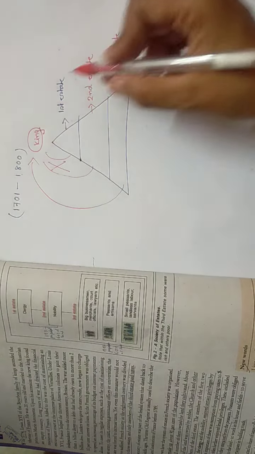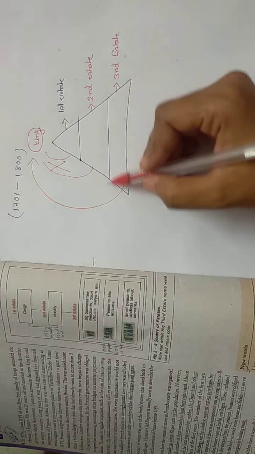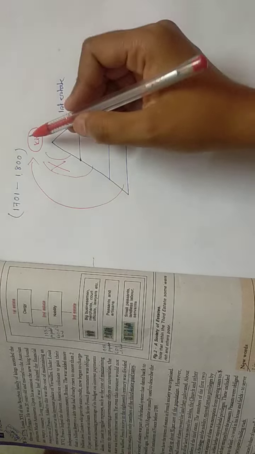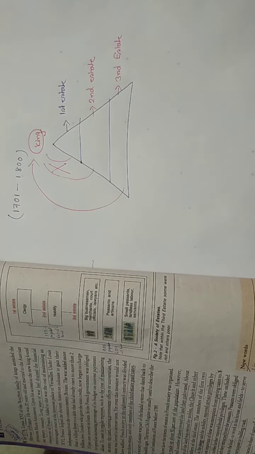So this type of discrimination was there at that time in France. The people belonging to the third estate were not very happy with the king's policy. Okay, so this was another cause of the French Revolution.